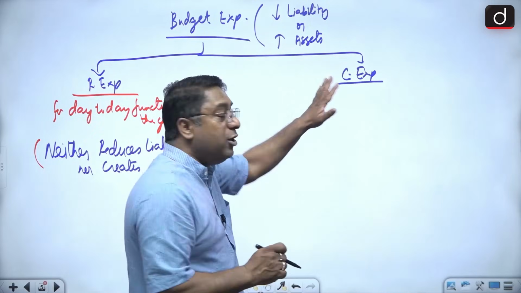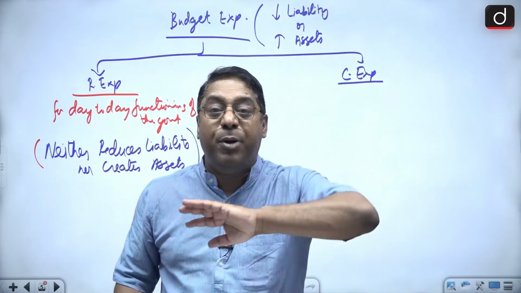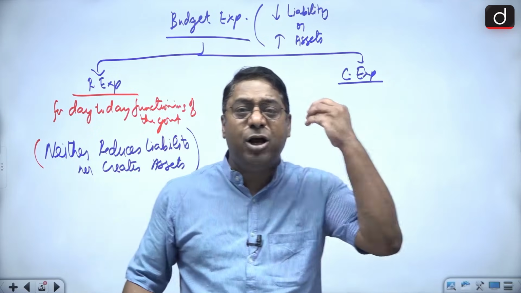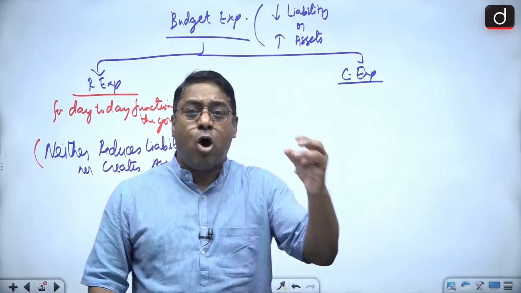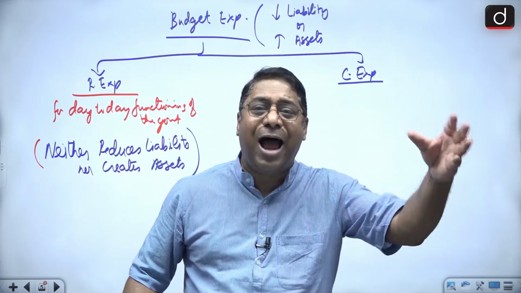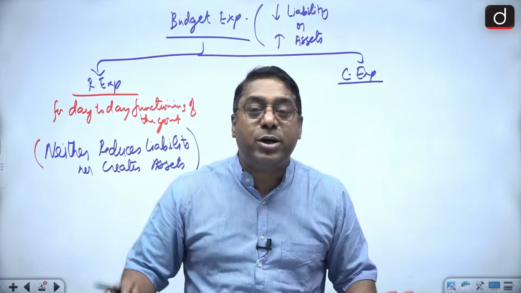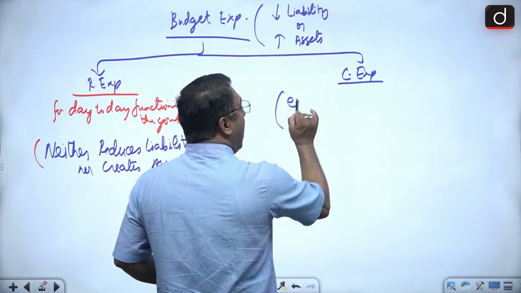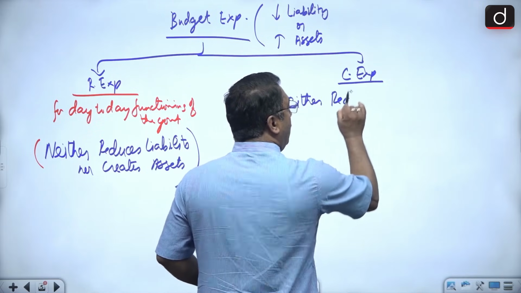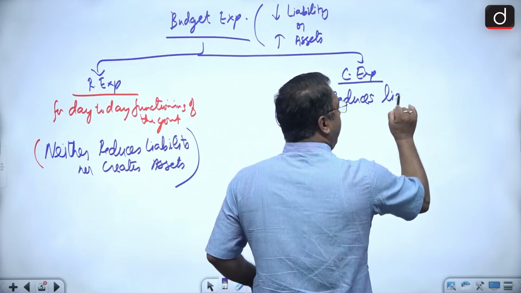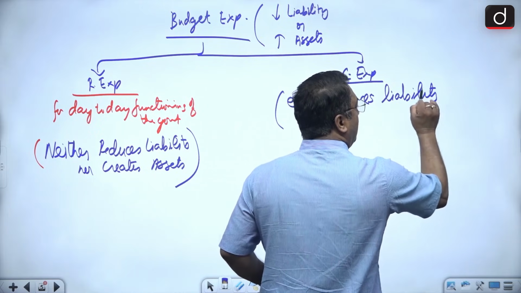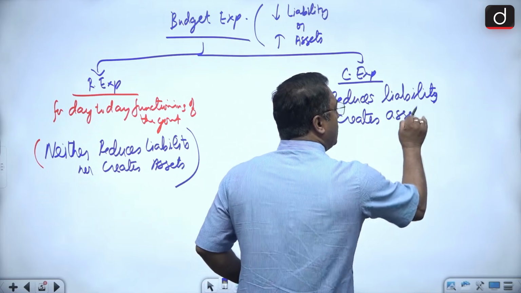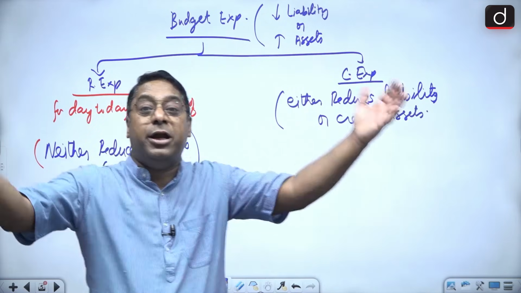assets. But if the government spends money on building schools, colleges throughout the country, on building roads, railways, airports, on buying fighter jets, Rafale and all, the government is spending money. What is that? That is capital expenditure, because in capital expenditure what happens? Either it reduces liability or creates assets. So these all are basically asset creating things.